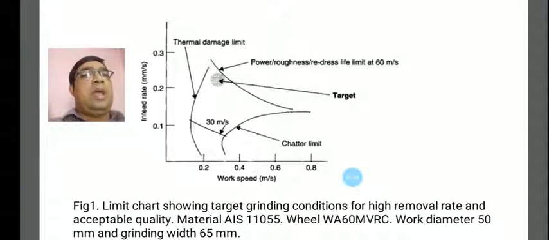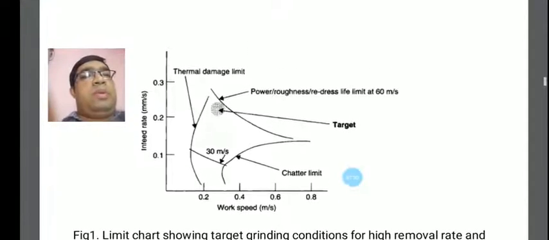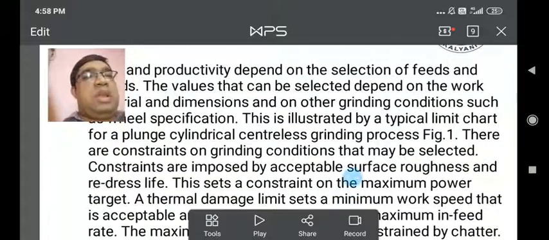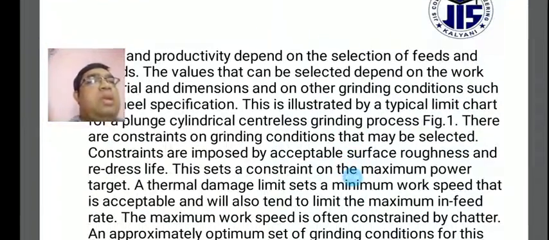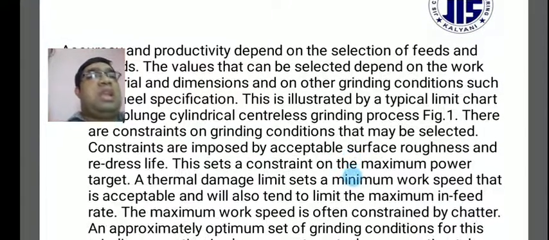Chatter means vibrations that come from the machines cutting different types of work materials, as you can see in this typical limit chart for a plunge cylindrical centerless grinding process.